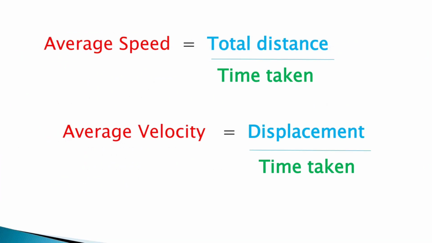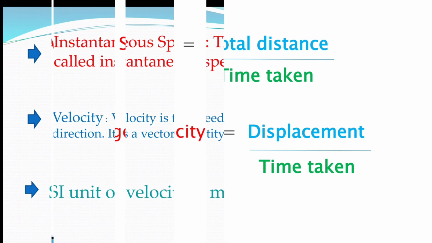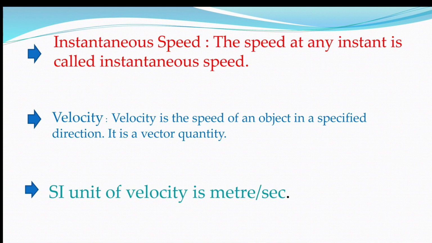Formula for average speed, total distance by time taken and average velocity, displacement by time taken. Instantaneous speed. What is instantaneous speed? The speed at any instant is called instantaneous speed.